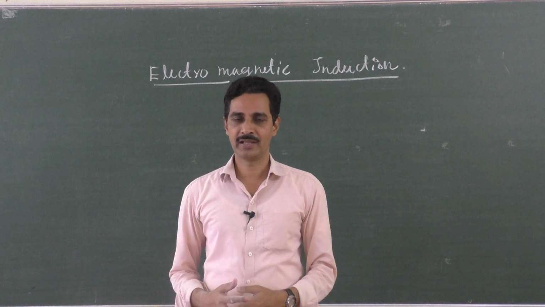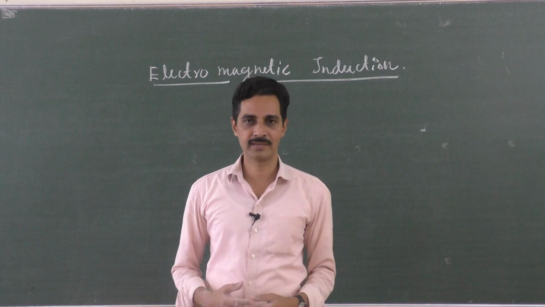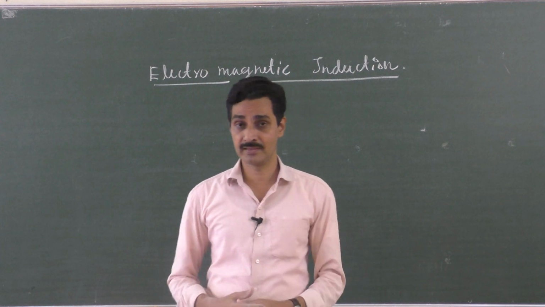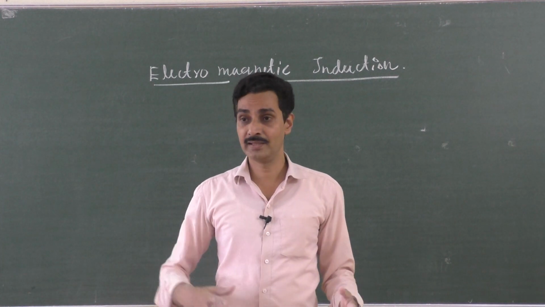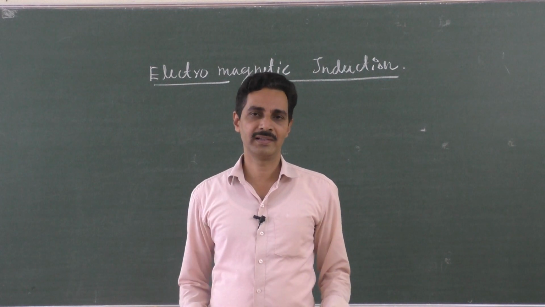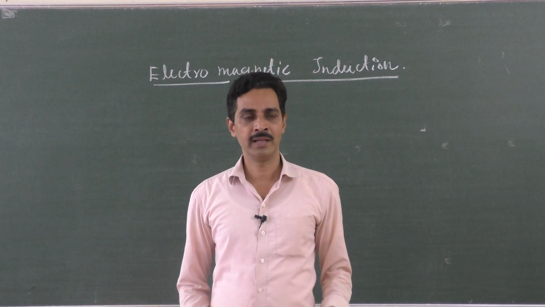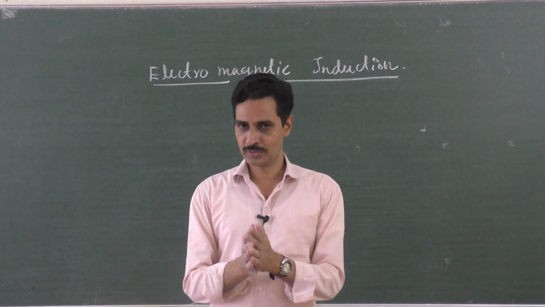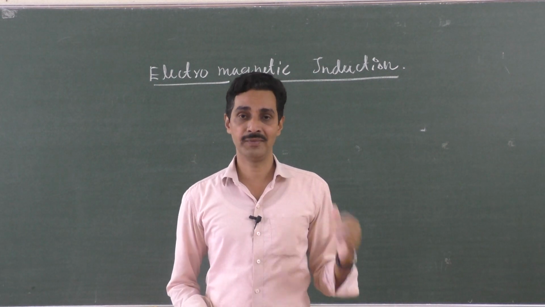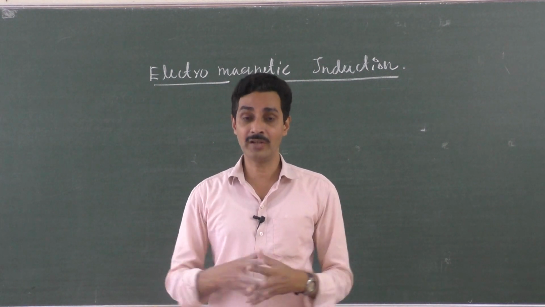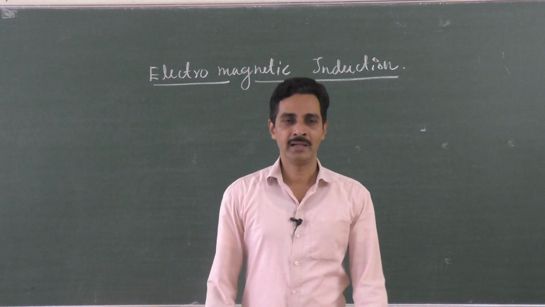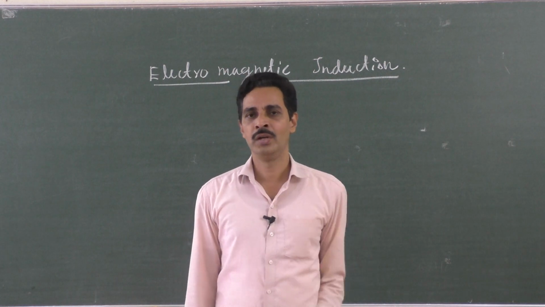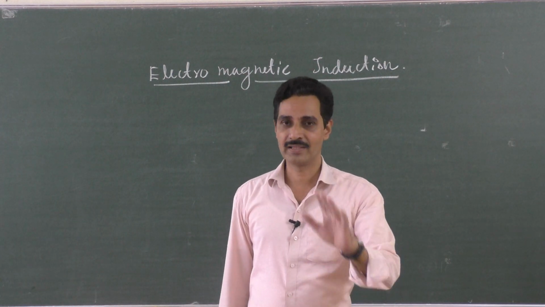The discovery goes to Michael Faraday. He did some experiments, and a lot of thinking was going on among the scientists about electricity and magnetism. What is the source for electricity? What is the source for magnetism? Electrostatic force and magnetic force, can't they be clubbed together? So this is one area where electricity and magnetism jointly take part in a phenomenon. And that's why one part of the credit for the combination of electric and magnetic fields goes to Faraday's experiment. What is Faraday's experiment?